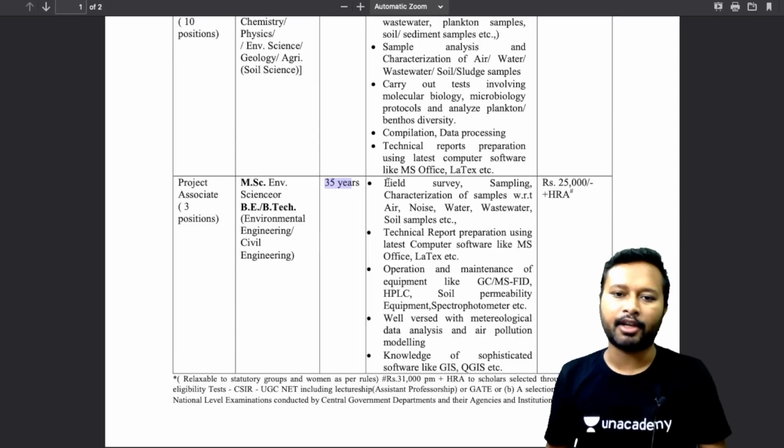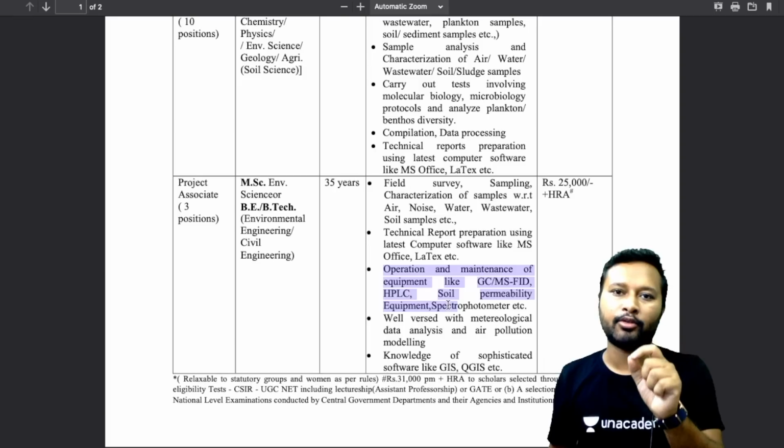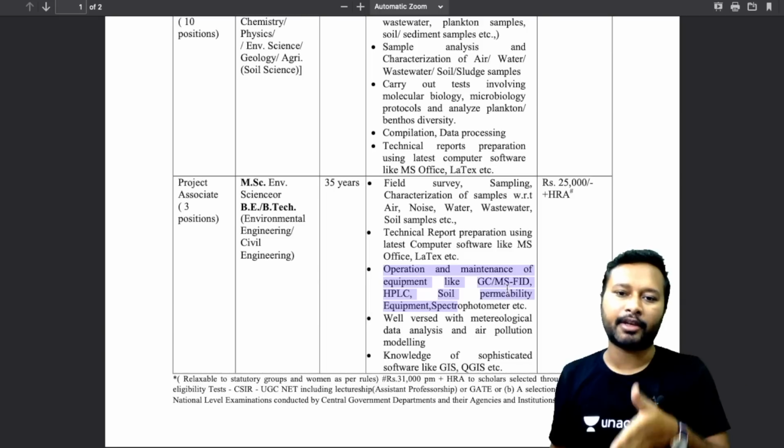The work required will basically be field survey, sampling, characterization of samples, technical report preparation, then operation and maintenance of equipment like GC. GC is gas chromatography. Then MS FID, that is mass spectrometry. HPLC, that's high performance liquid chromatography. Then soil permeability equipment, spectrophotometer, etc. Well versed with meteorological data analysis and air pollution modeling. Knowledge of sophisticated software like GIS and QGIS, etc.